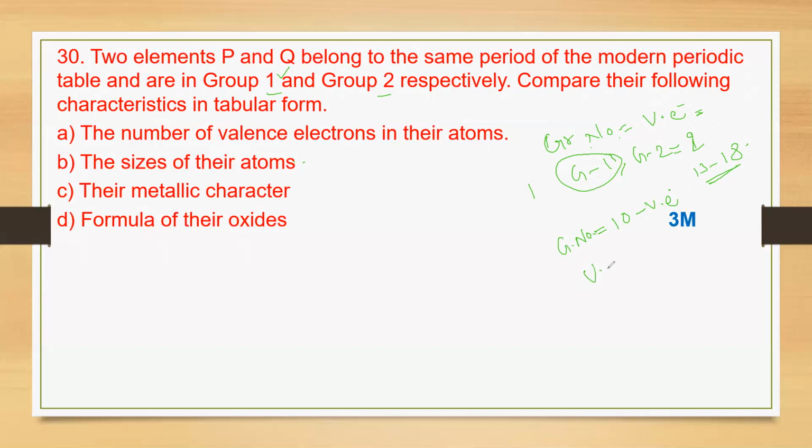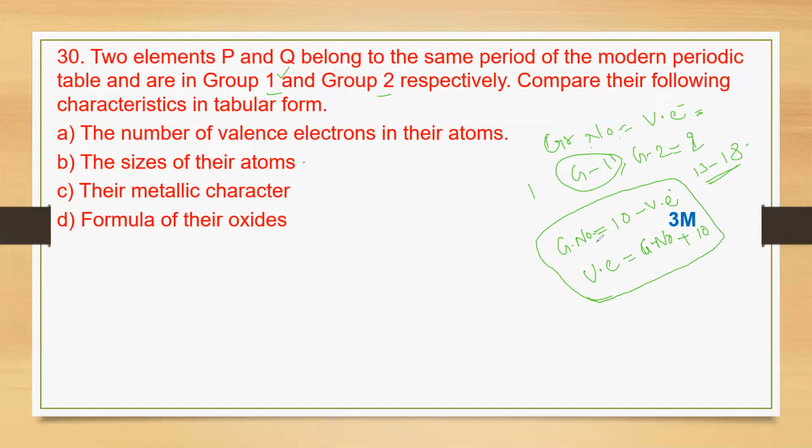This is the way you can remember any group element's valence electrons.